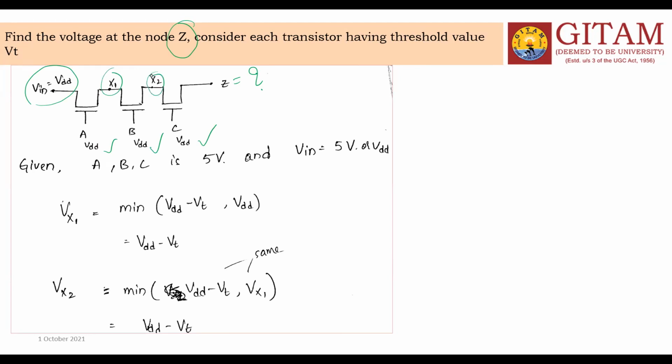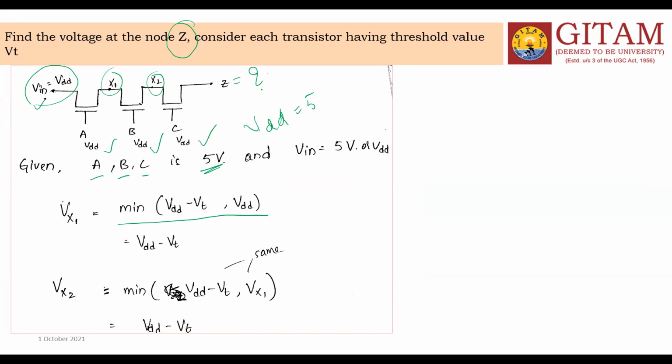Let us say, given A, B, C, that means VDD values are 5 volts. VDD is nothing but 5 volts. Our formula at X1, for a single pass transistor, is the minimum value of VA minus VT, comma, VIN.